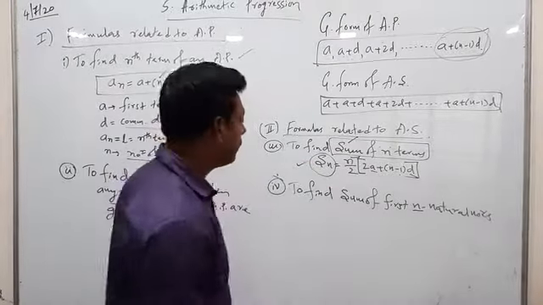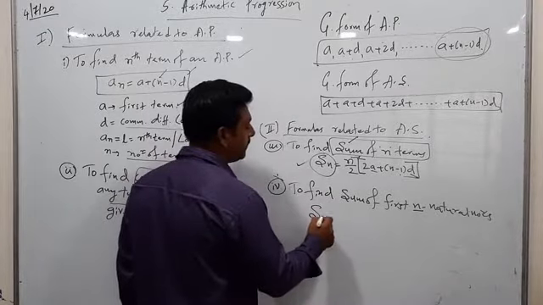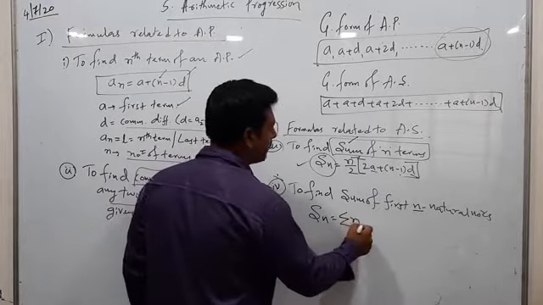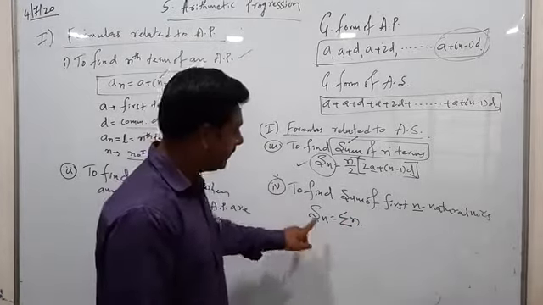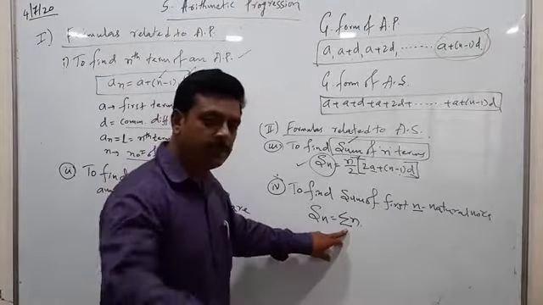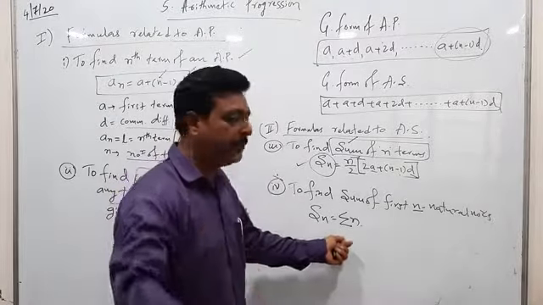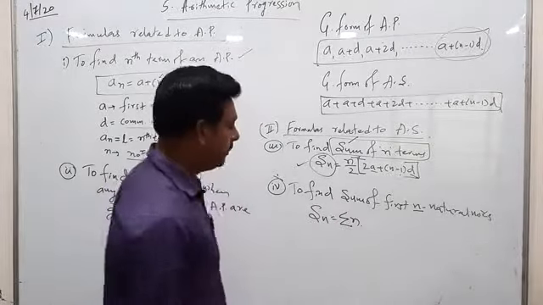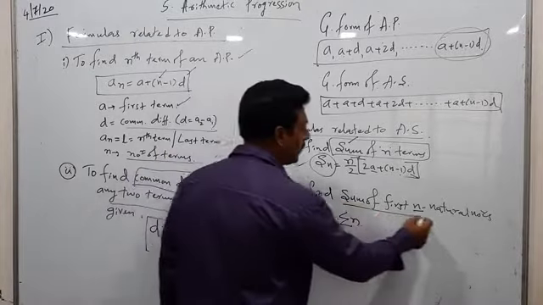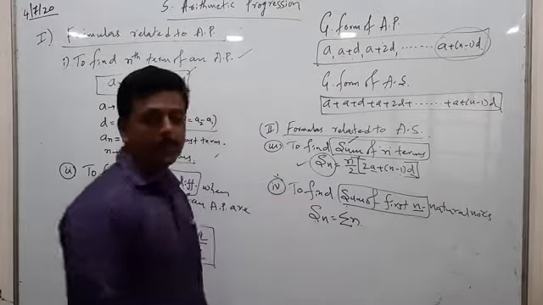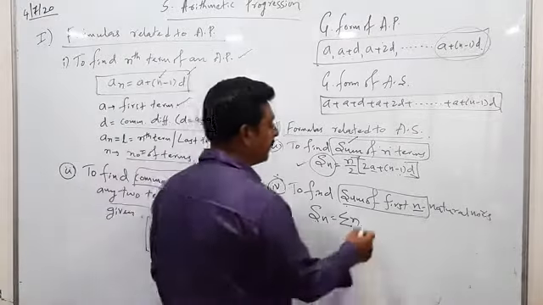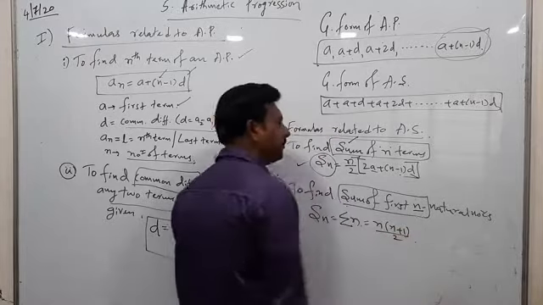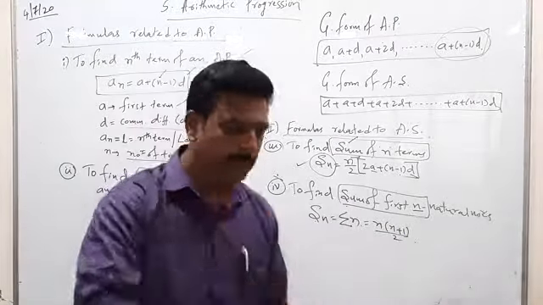Instead of that, a shortcut formula is there. That formula is Sn is equal to, one more symbol is there, summation n. Sn means the same as summation n, because sometimes they use this symbol and sometimes that symbol in your final exam. Don't be confused. Sn means sum of n terms and summation n also means sum of n terms. Then the formula becomes n into bracket n plus 1 divided by 2.